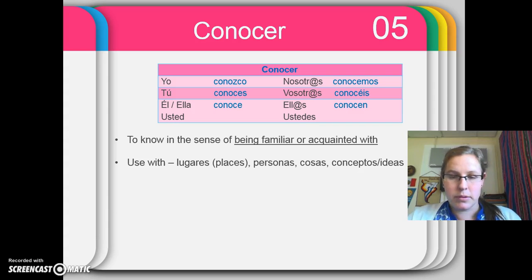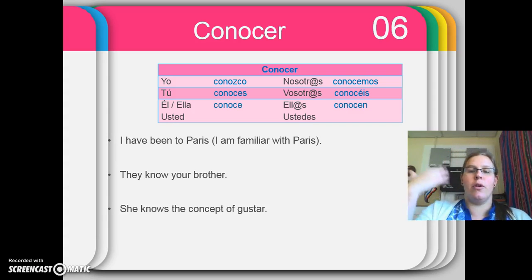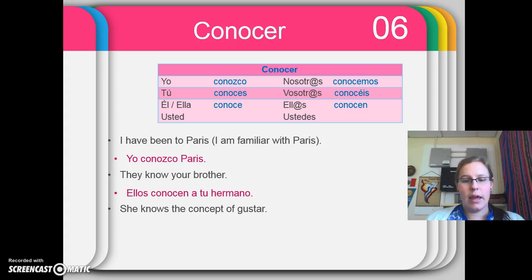So let's look at some examples. I have been to Paris. If you've been to Paris, you are familiar with Paris. Yo conozco París. They know your brother. If they're familiar with your brother, they know him, they've met him. Ellos conocen a tu hermano. So this is an example that we use conocer with a place. This is an example where we use conocer with a person. And since this is the object of the verb, we have to throw that a in there, that personal a.